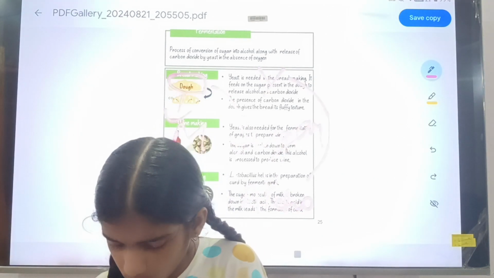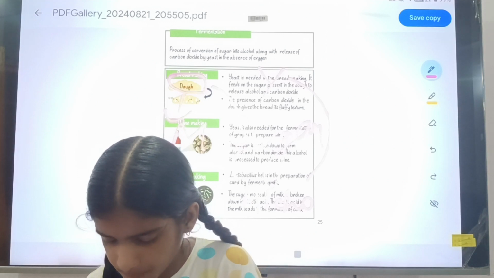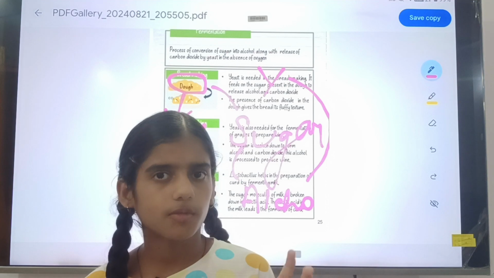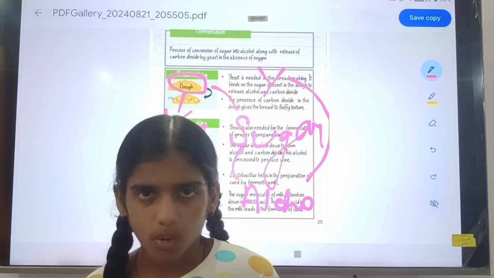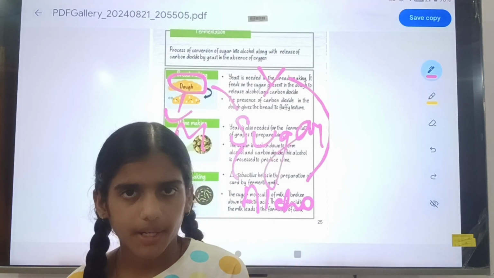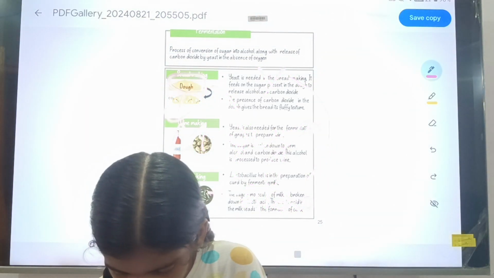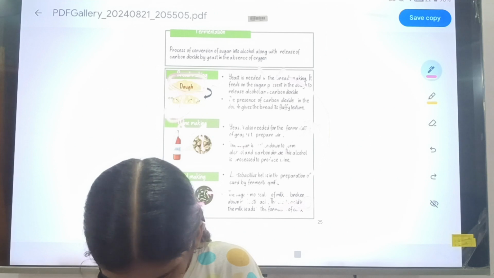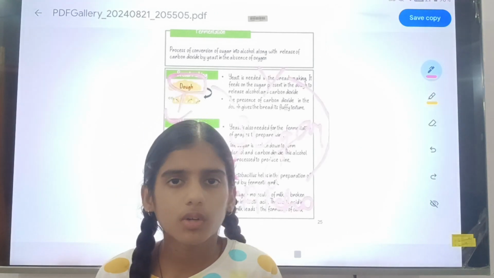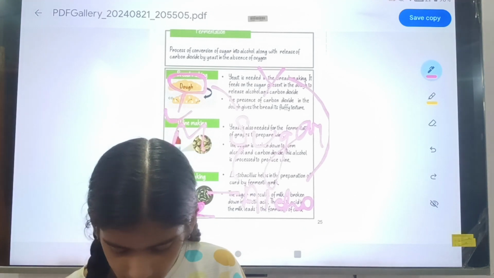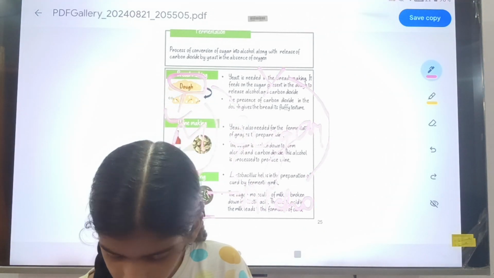When the sugar is converted into alcohol, carbon dioxide, CO2, is also released. So the CO2 gives the bread its fluffy texture.